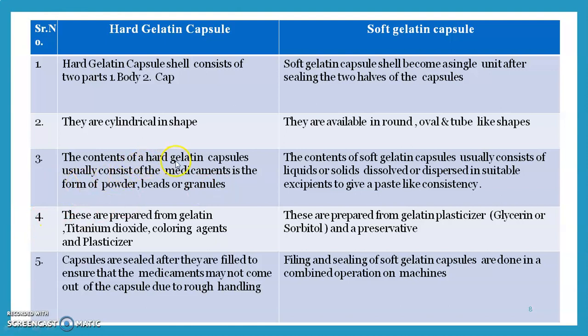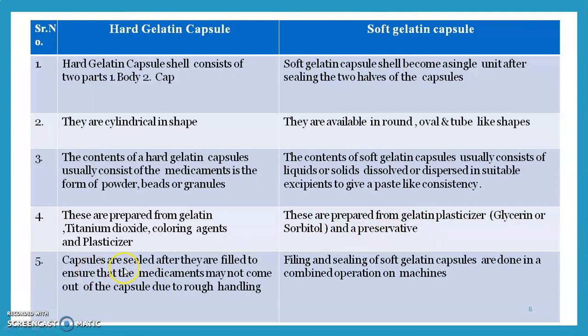Hard gelatin capsules usually contain the medicament in the form of powders, beads or granules. Soft gelatin capsules usually consist of liquids, or solids dissolved or dispersed with suitable excipients to give a paste-like consistency, meaning liquid, semi-solid and paste. Hard gelatin capsules are prepared from gelatin, titanium dioxide, coloring agent and plasticizers. Soft gelatin capsules can be prepared from gelatin and plasticizers, that means glycerin or sorbitol, and they contain a preservative.